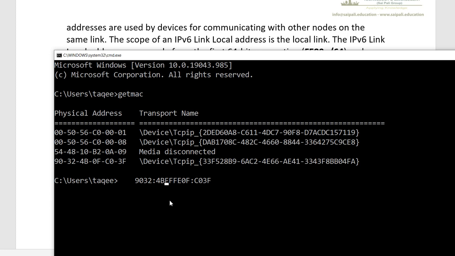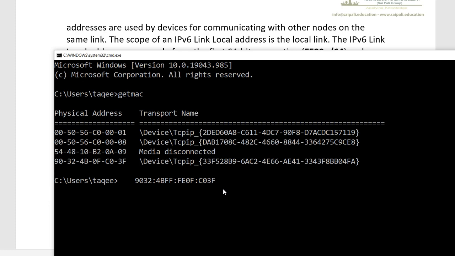So this number comes in between here. Now when you combine this together with this MAC address, we will divide them into sets of 4 hexadecimal digits. So this is the 4 digits divided by colon, then 2, and I will divide here. So it becomes like this. And now this is a total 64 bit interface ID.